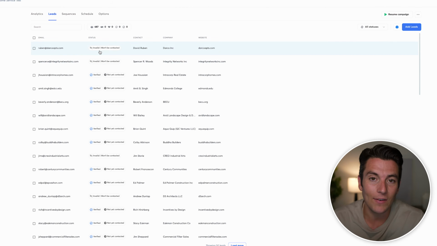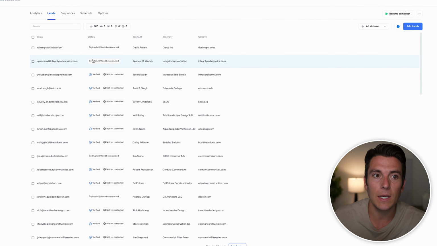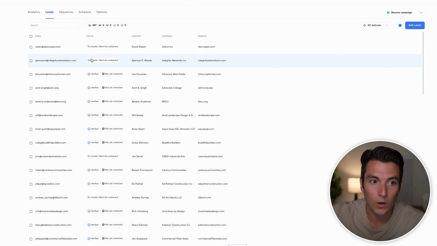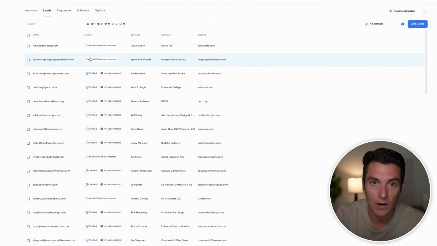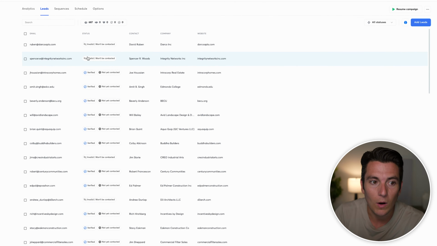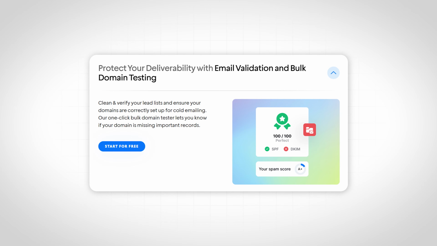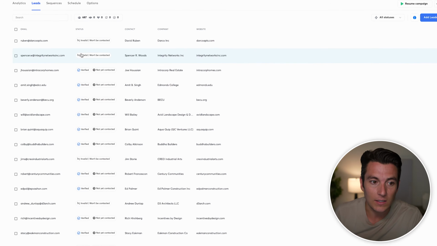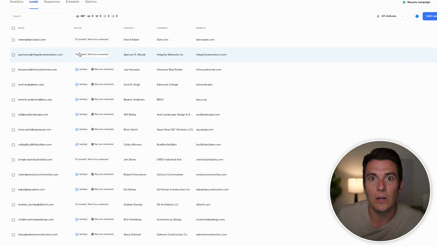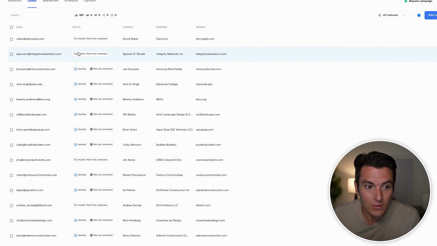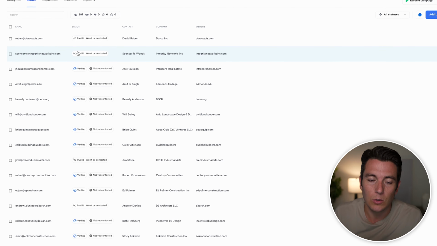Inside of Instantly, they have an automatic verification tool, meaning all of the leads that we're pulling, we're going to upload from Lead Finder or from our CSV file. And what Instantly is automatically going to do using AI is verify the leads and make sure the emails are actually legit. This verifies the catch-all emails, basically like a sales@ email, and it verifies the email of the direct person we're reaching out to, which is a beautiful thing because we want to make sure we're only sending to the right emails and prevent anything from bouncing.